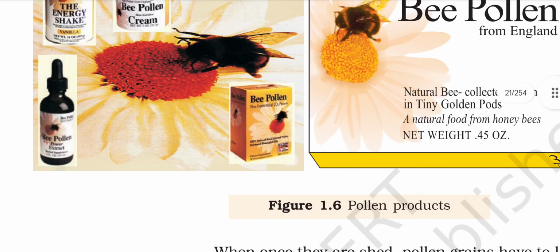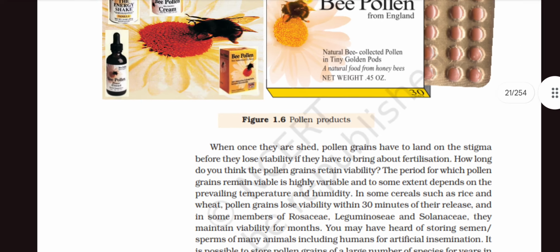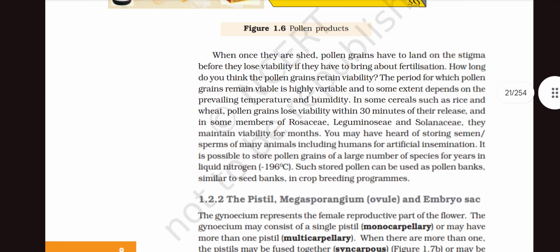Sorry to say this diagram is not that clear. You can see it inside your NCERT diagram, that will be perfect for you guys.